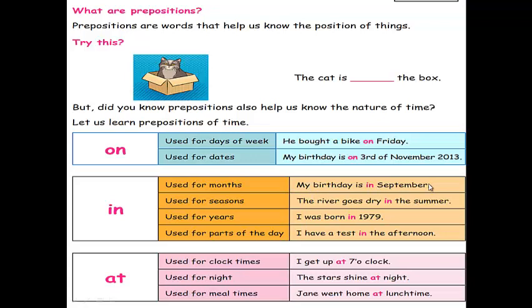An example sentence is also here: September. Before the months, the preposition in; we have to use it for seasons, then year, parts of the day: the afternoon, the morning, the evening. Before parts of the day, we have to use the preposition in. And at is used for clock times, night, meal time. I get up at 8 o'clock. So before the clock time, we should use the preposition at. Go through this slide.